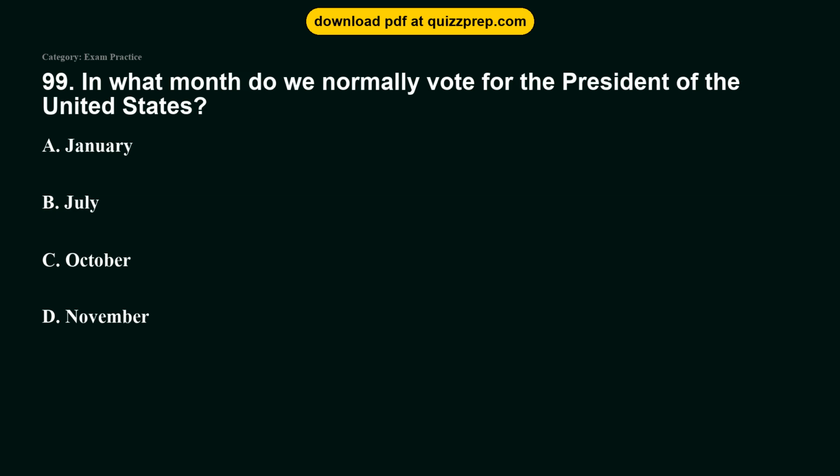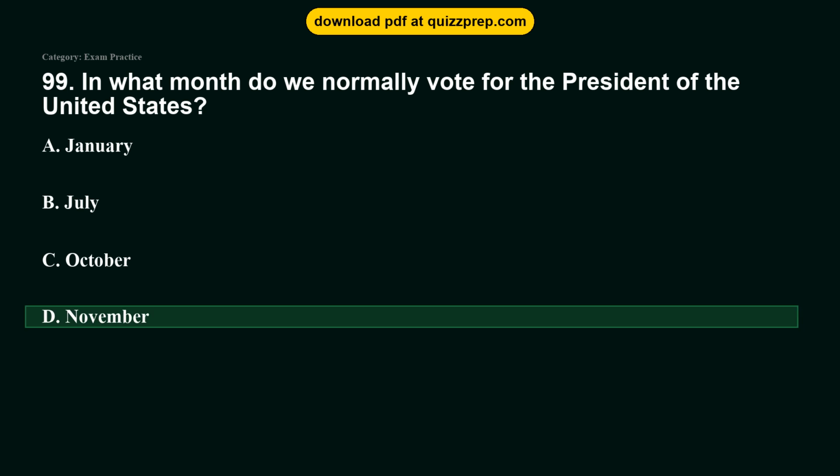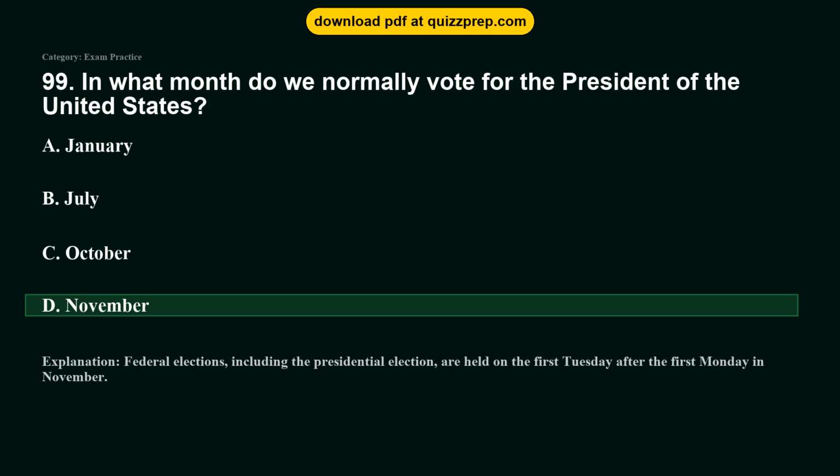Question 99. In what month do we normally vote for the President of the United States? Option A, January. Option B, July. Option C, October. Option D, November. The correct answer is option D, November. Federal elections, including the presidential election, are held on the first Tuesday after the first Monday in November.